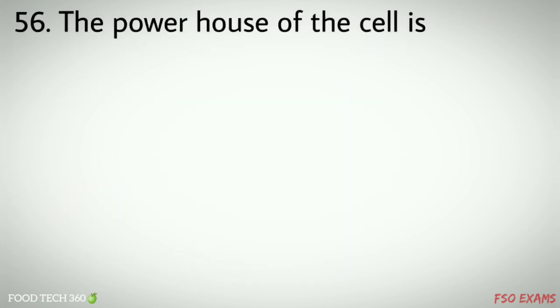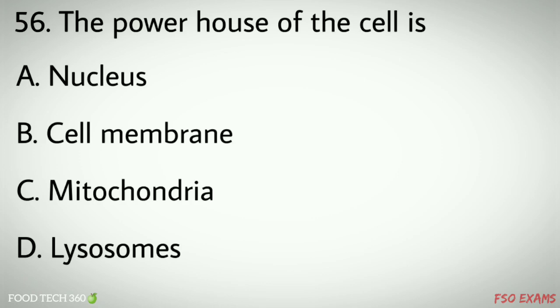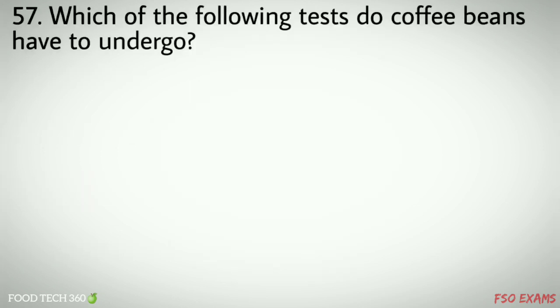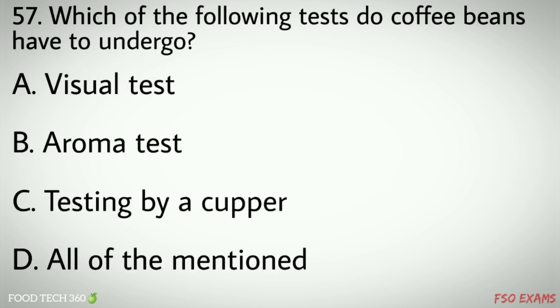Question number 56. The powerhouse of the cell is options A. Nucleus, B. Cell membrane, C. Mitochondria, D. Lysosomes. Correct answer C. Mitochondria. Question number 57. Which of the following tests do coffee beans have to undergo? Options A. Visual test, B. Aroma test, C. Testing by copper, D. All of the mentioned. Correct answer D. All of the mentioned.